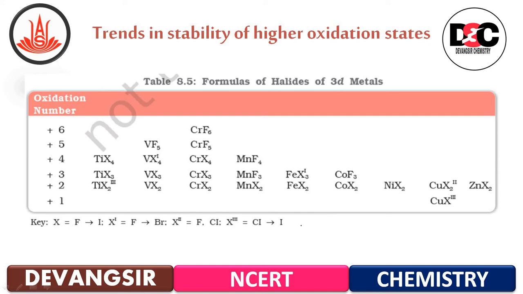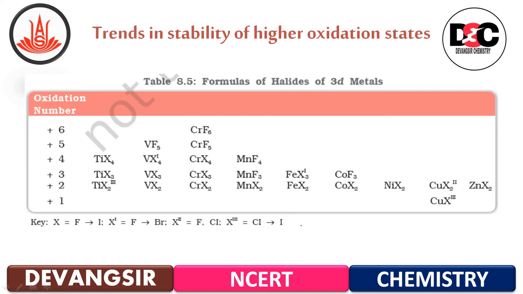The +7 state for manganese is not represented in simple halides, but MnO3F is known, and beyond Mn no metal has a trihalide except FeX3 and CoF3.